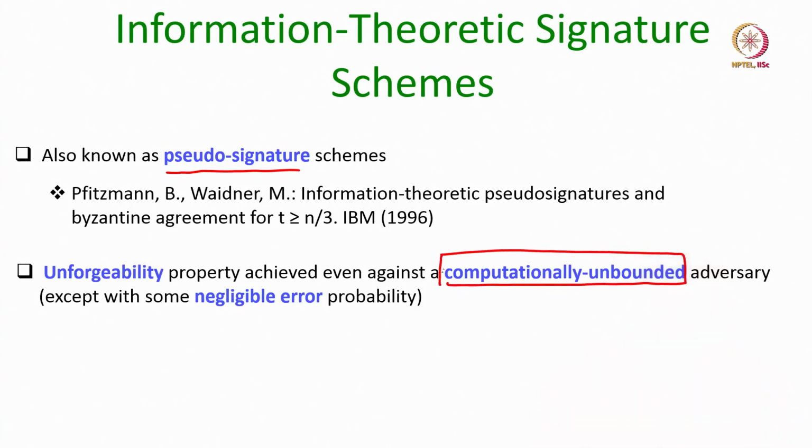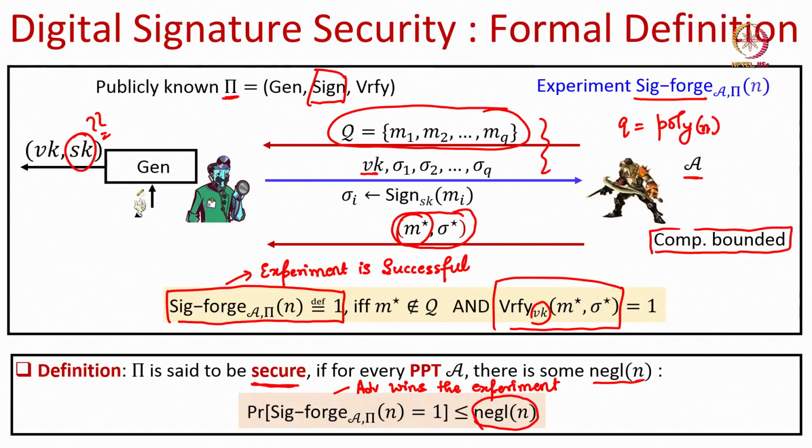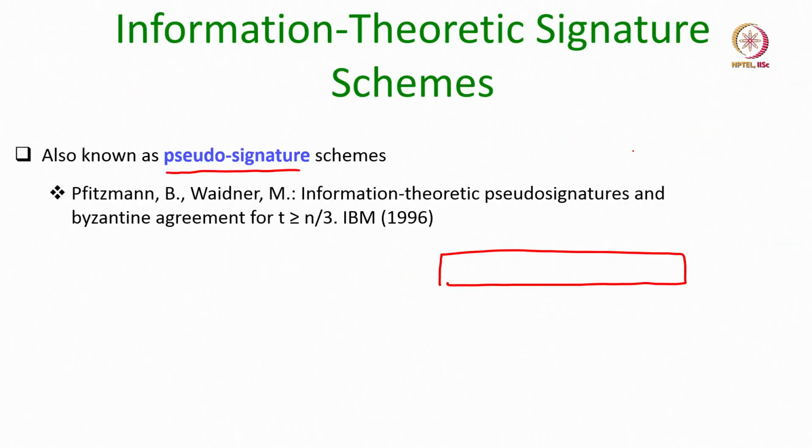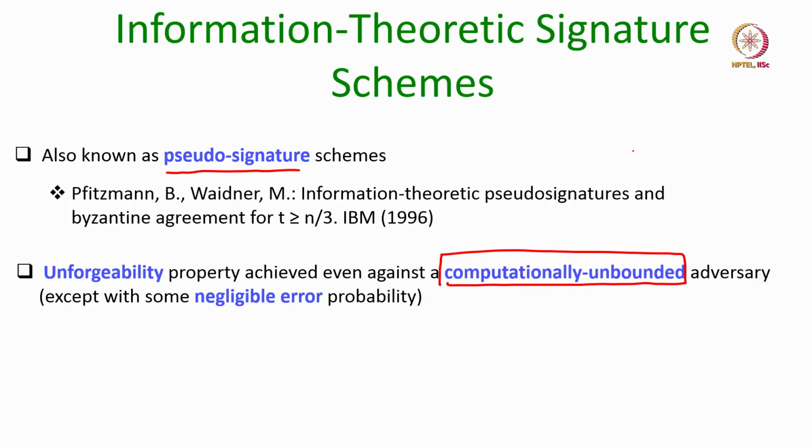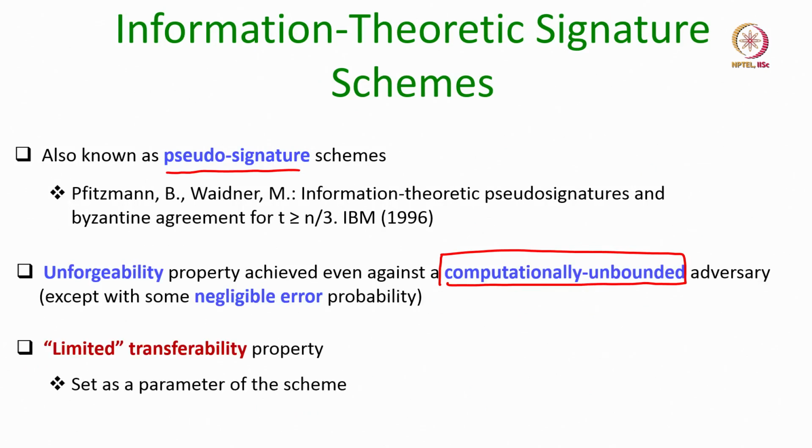When I say secure, I mean they remain unforgeable even if the adversary is computationally unbounded. That means, if we go into the experiment, then even a computationally unbounded adversary who has seen signatures on several messages fails to come up with a signature on a new message except with some negligible probability.